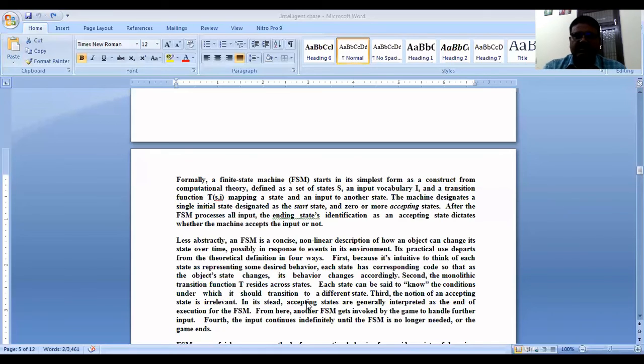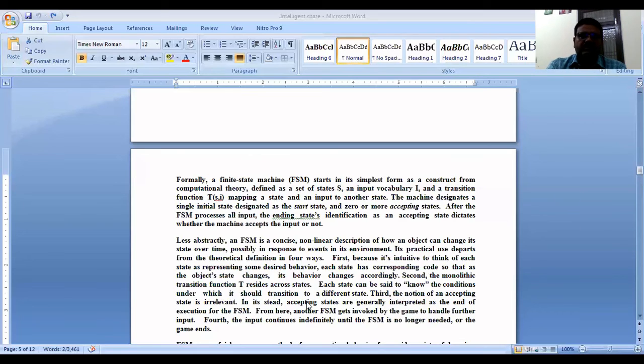I've already discussed this particular technique: how to develop and create finite state machines, and how they are used to simulate the behavior of mathematical equations.